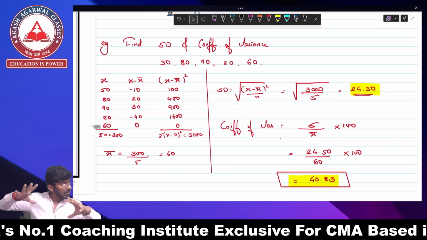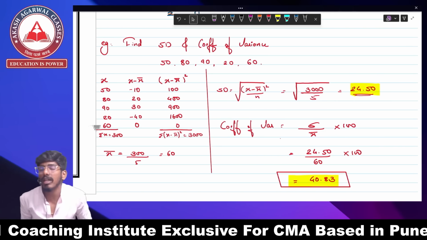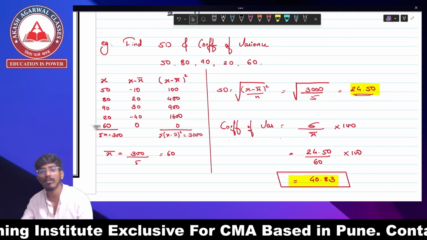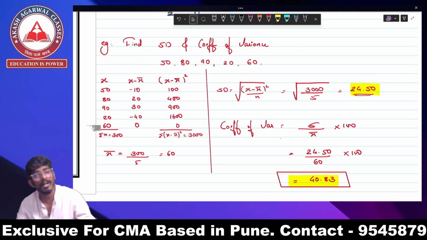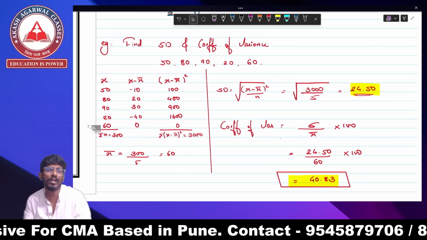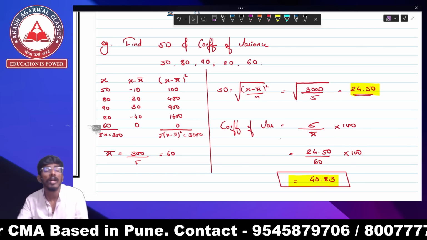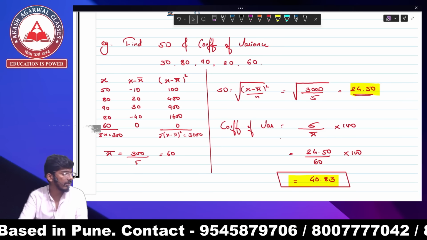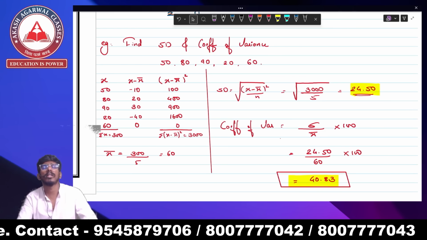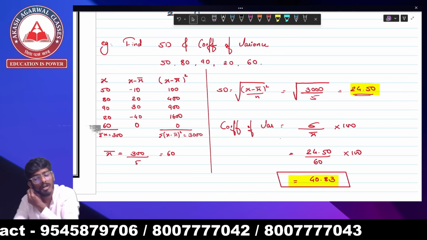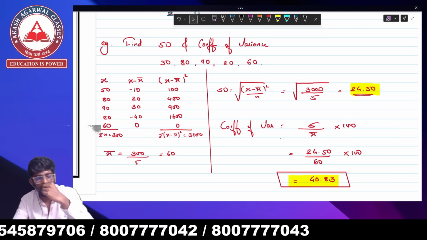So how much time is it taking to revise all the formulas? Hardly 3 to 4 minutes. Are the formulas easy? Yes, the formulas are totally easy. If you learn the formulas like this and keep revising cumulatively, you're going to score easily.